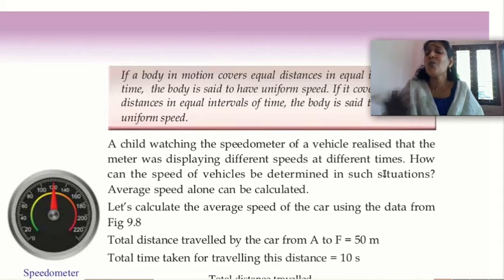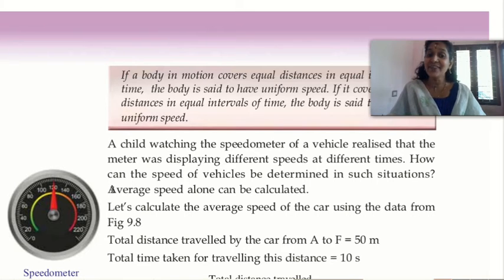Then Vishnu became worried. How can the speed of vehicles be determined in such a situation? Speed is changing fast, and time is changing fast.